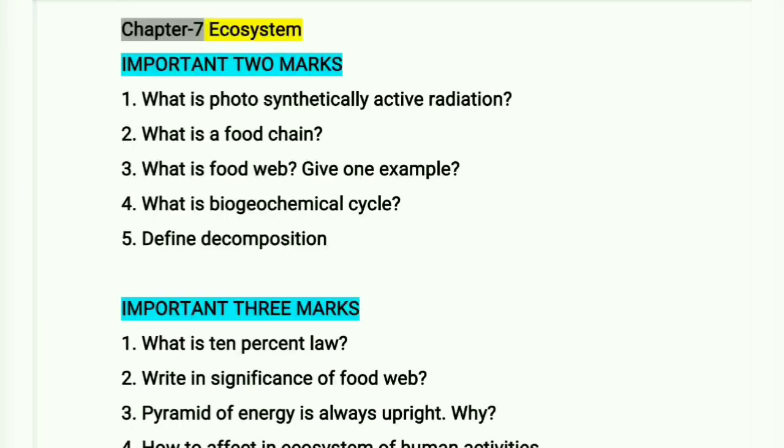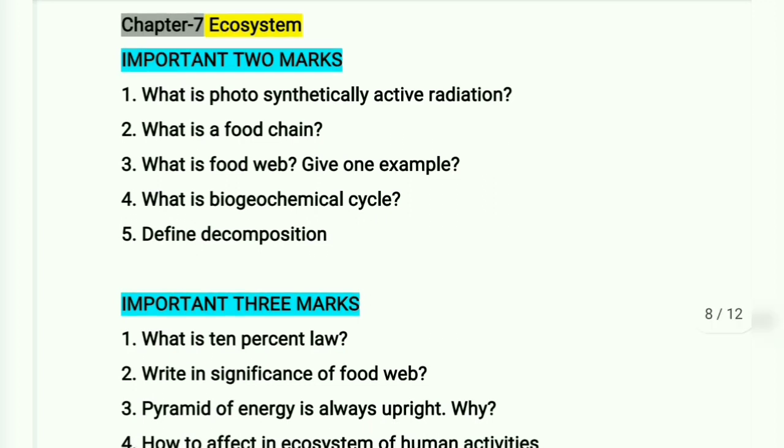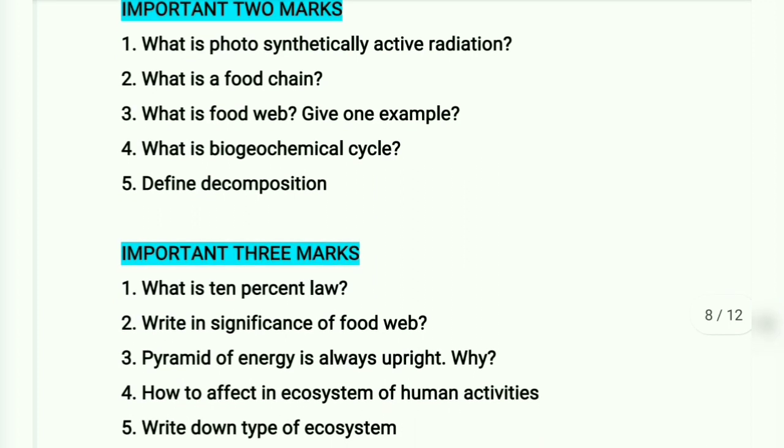Chapter 7 Ecosystem. Important 2 marks. What is photosynthetically active radiation? What is a food chain? What is food web? Give one example. What is biogeochemical cycle? Define decomposition.